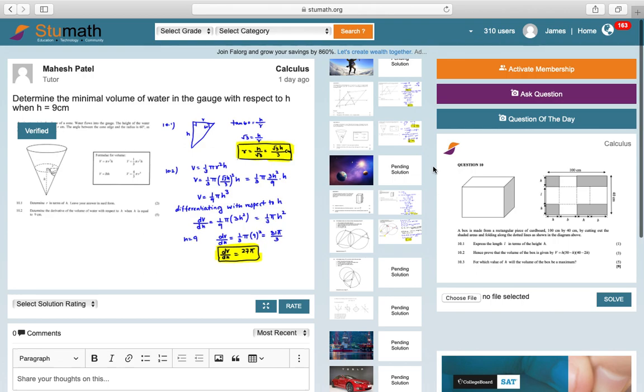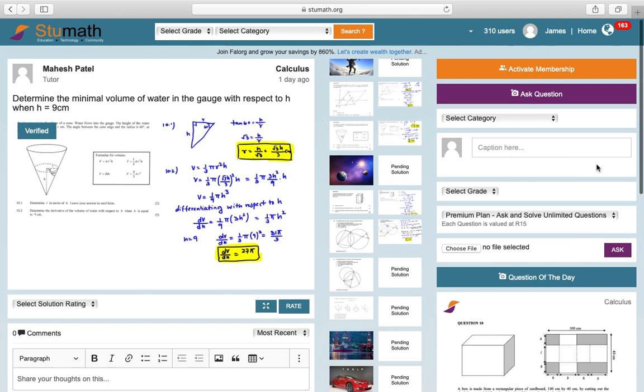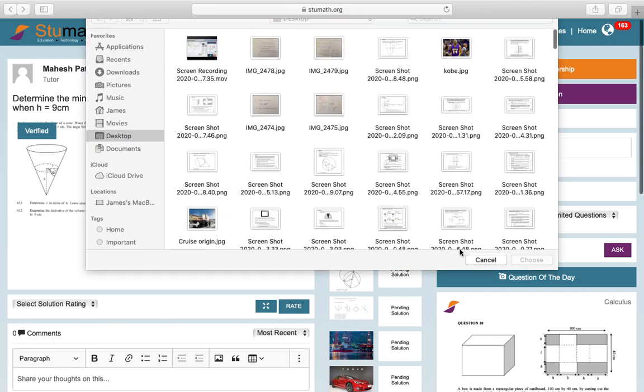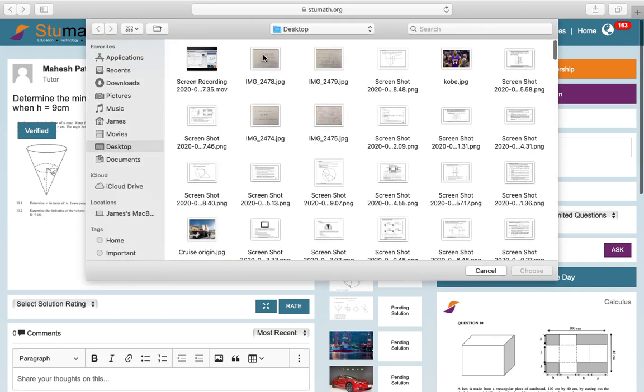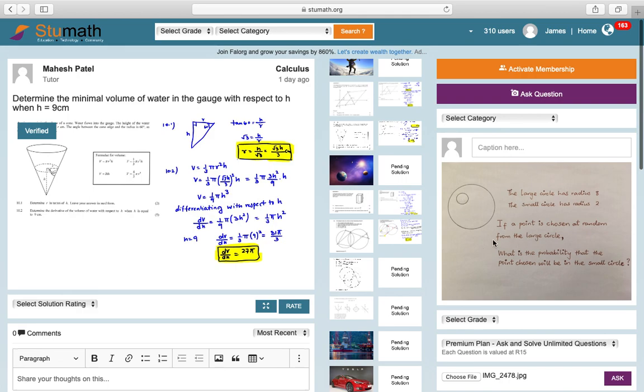To ask a question, we get the ask question button over here, the purple button. We click on it and we just fill the form right here. What I always do is try to preview the question before I actually upload it. So I go to choose file and select the question. As you can see, I can preview the question and I can also provide a caption.